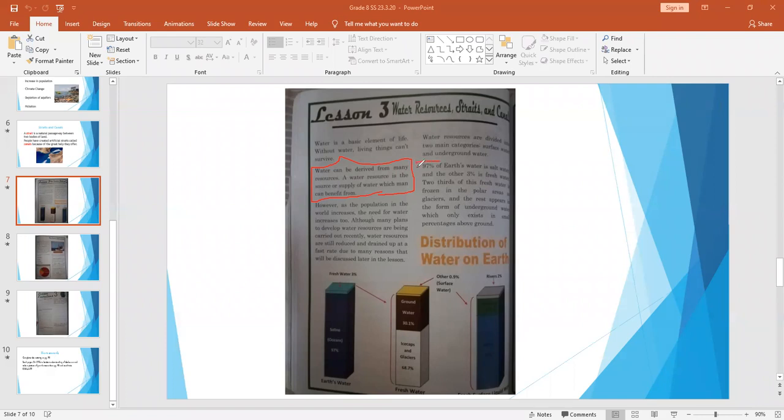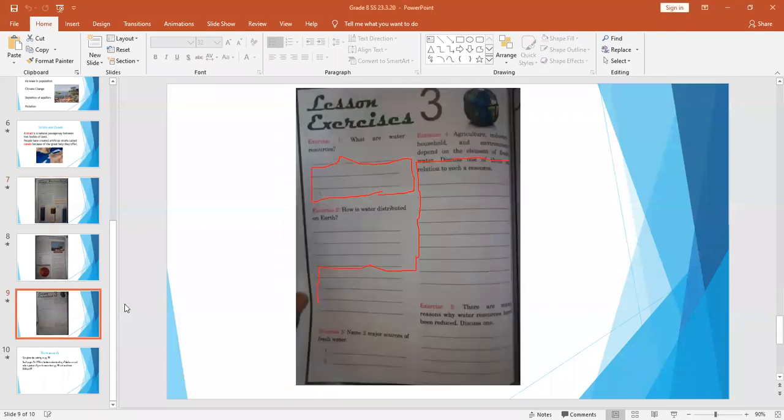So here, around here, that's a bit of a higher order question. There you really have to analyze the information, okay, and try and summarize it as short as possible to look for the main points of how water on Earth is distributed. Distributed means how it is given out, how it is shared out on Earth. How is water distributed? What is the Earth's water? What is the fresh water? And we can also see at the bottom there another category. If we move on to the next question, I would just like to erase that.